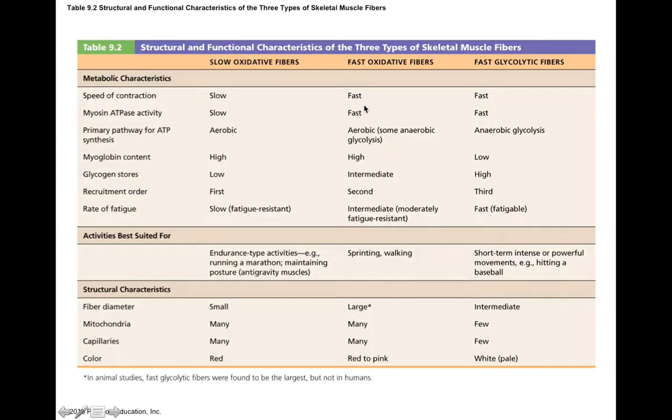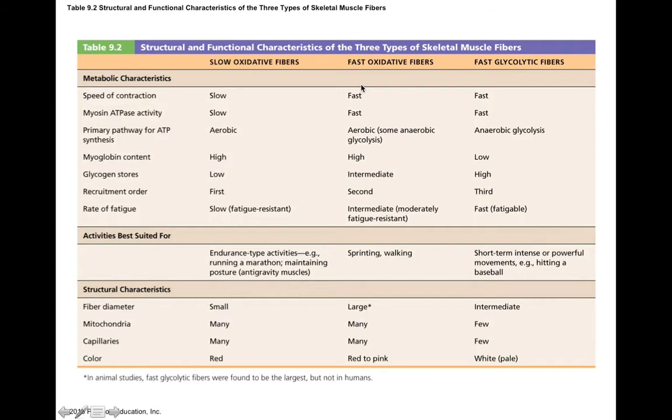That way it promotes the things that we do on a day-to-day basis, like eating ice cream cones. So just to compare these three fiber types, remember we have slow and fast oxidative as well as fast glycolytic fibers. Remember, if they're oxidative, then we're relying on oxygen metabolism, like aerobic pathways. And if it's glycolytic, we're relying on anaerobic metabolism, like glycolysis.